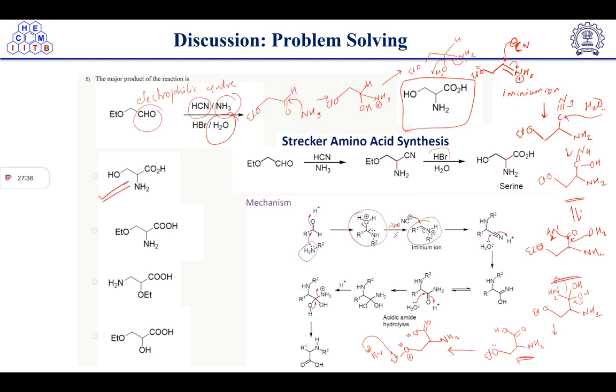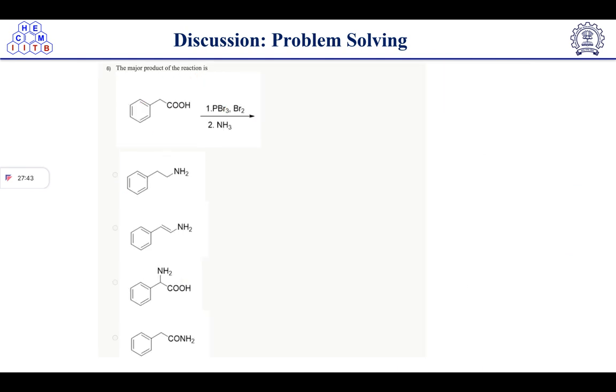Okay, now the next question is: the major product of the reaction is. Here we have PBr3. Correct, and all of you know that PBr3 always acts as a bromination source.